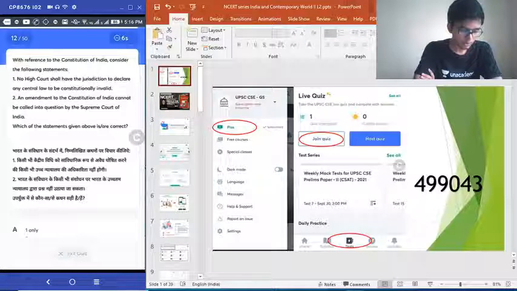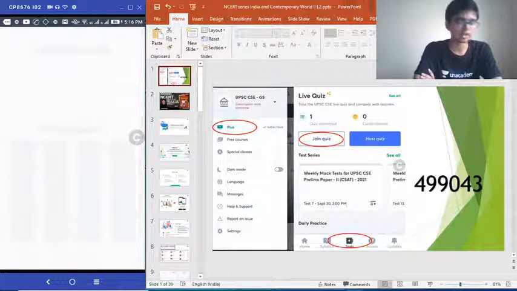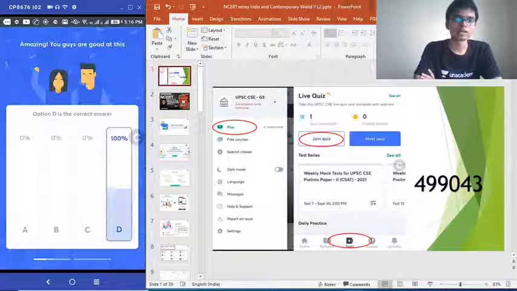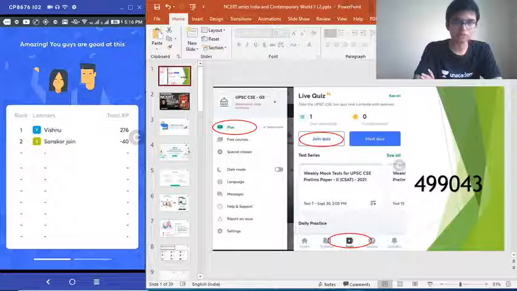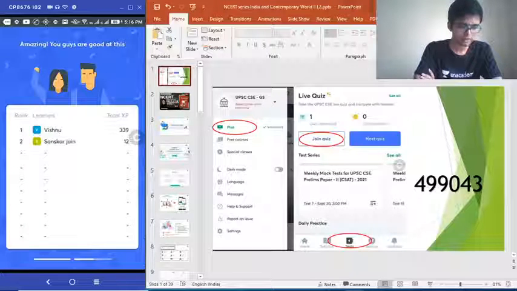No High Court shall have jurisdiction to declare a central law as constitutionally invalid. An amendment to the Constitution of India cannot be called into question by Supreme Court of India. Which of these statements is or are correct? Option D is the right answer. Both of them getting it. Very good. Moving on.